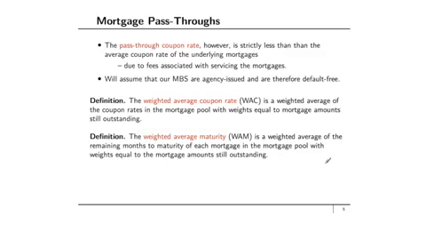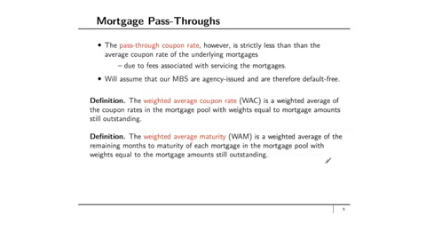The pass-through coupon rate, and we're referring now to our mortgage pass-through, is strictly less than the average coupon rate of the underlying mortgages. And this is due to fees associated with servicing the mortgages. Somebody has to collect the mortgage payments every month and do the bookkeeping to make sure that the homeowners are up to date on their payments and so on. We're going to assume that our mortgage-backed securities are agency issued and are therefore default free.